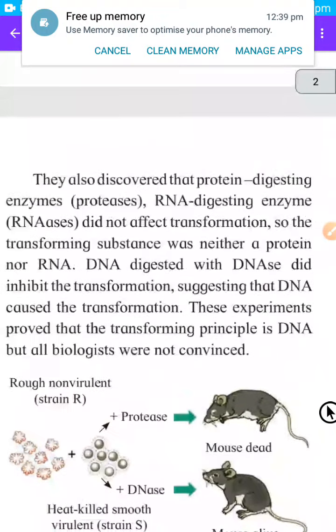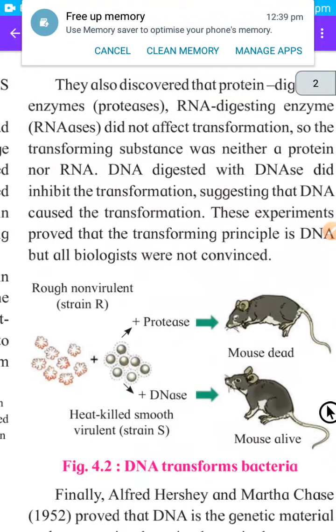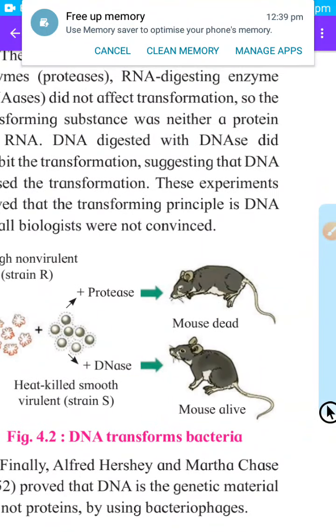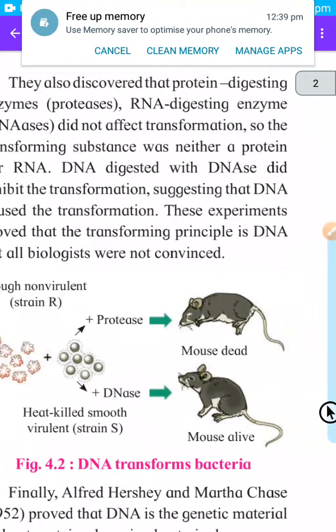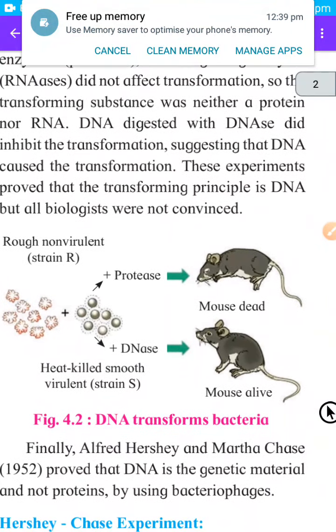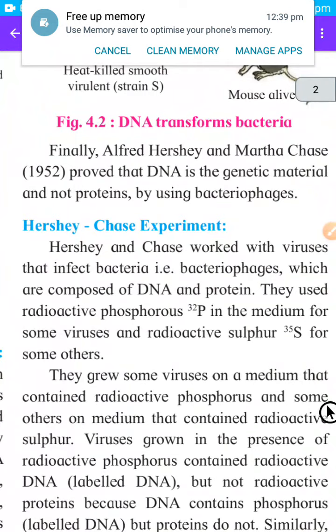Then they again used enzymes like protease and RNase which destroy the protein and RNA. Though the RNA and proteins were destroyed, there was a transformation, but when they mixed DNase, which destroys the DNA, that inhibits, means stops, the transformation. So when the DNA is absent, this transformation from R to S was not possible. This shows that DNA is the molecule which is responsible.